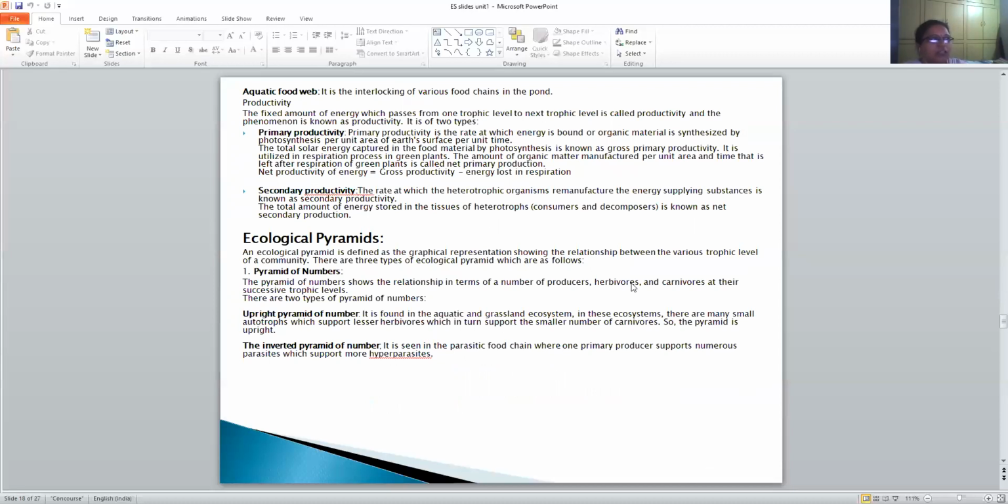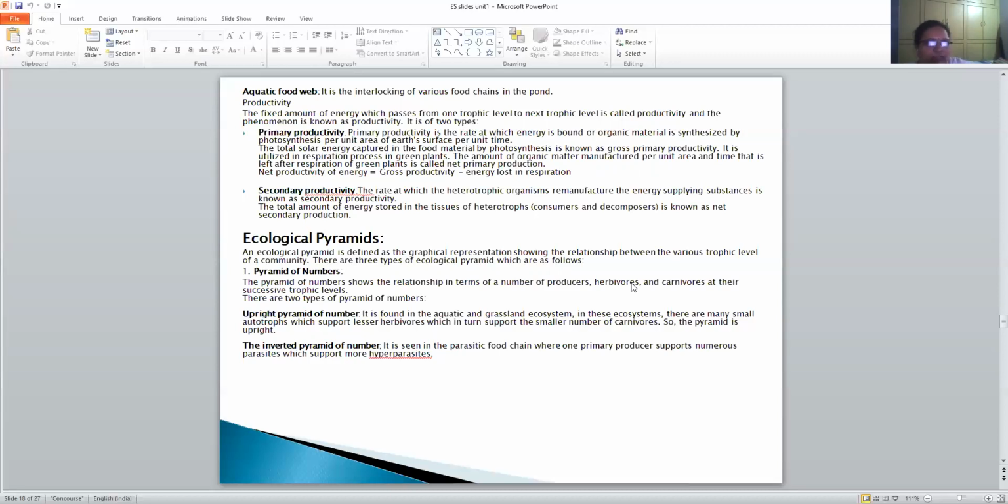There will be a primary productivity and a secondary productivity. What is primary productivity? First of all, what is productivity? The fixed amount of energy which passes from one trophic level to the next trophic level is called productivity.